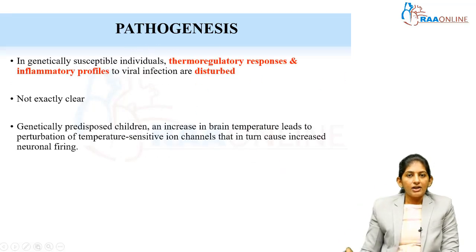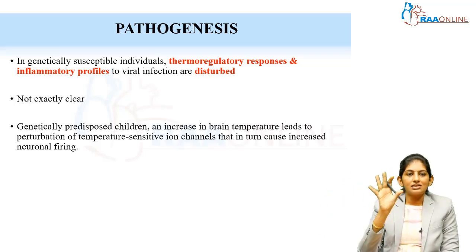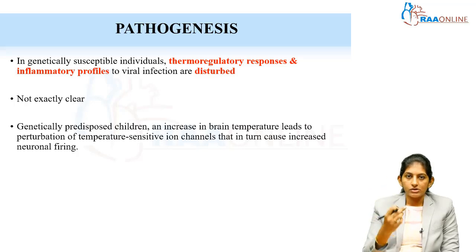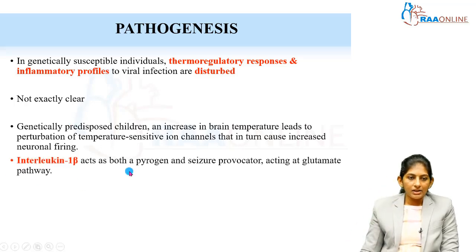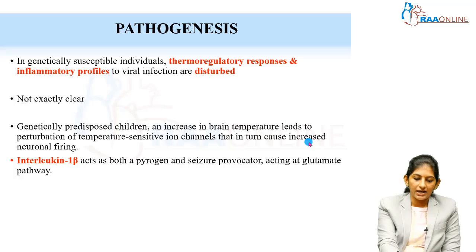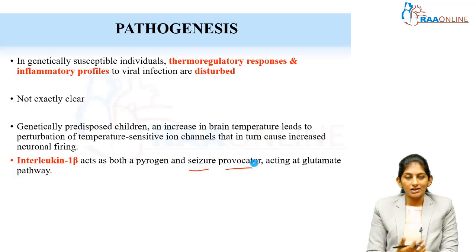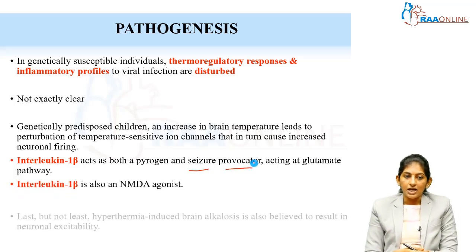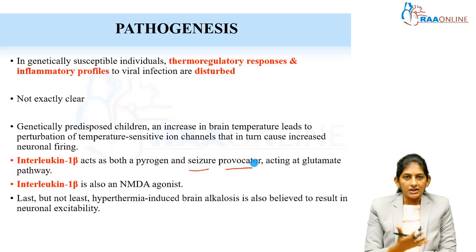So the thermoregulatory response, where a child gets a fever, the response to the fever is disturbed. The inflammatory response is also disturbed. Interleukin 1 beta is the one inflammatory mediator that you have to remember when you are talking about febrile seizure. IL-1 beta is a pyrogen. It will cause fever. It is elevated in fever. And it is a seizure provocator. Very, very important. It is a seizure provocator. It is also an NMDA agonist. So the neuronal firing is activated in such children because of the altered thermoregulatory response.